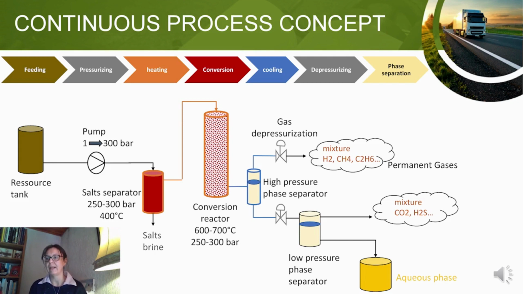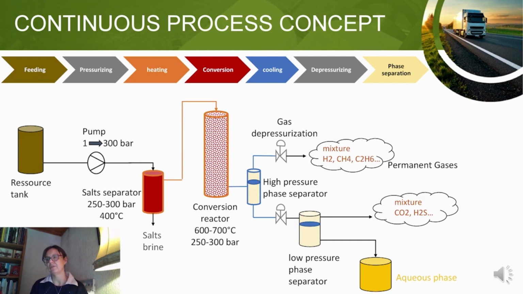In the case of black liquor, the following process concept is proposed, with a pump feeding the black liquor at 300 bars. Then the solution goes through a first step of conversion into a salt separator, heated at a temperature such as 400 centigrade. This salt separator is needed to avoid the plugging of the following part of the process under temperature. Then the fluid phase goes into the gasification reactor at a temperature between 600 and 700 centigrade, still under pressure. The desired residence time in the reactor is 5 minutes.